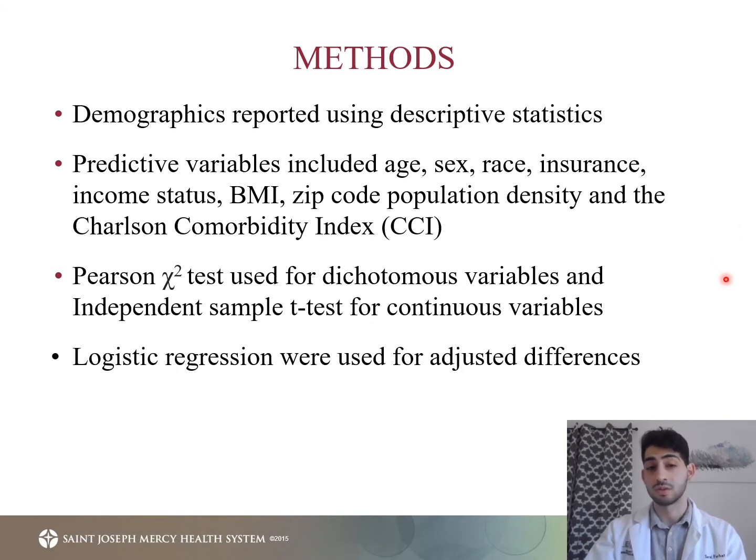For the categorical data, we used Pearson chi-squared for the dichotomous variables and independent sample t-tests for our continuous variables. We also used logistic regressions to break down adjusted differences between the two races, where in adjusted differences we can control for the predictive variables mentioned above.